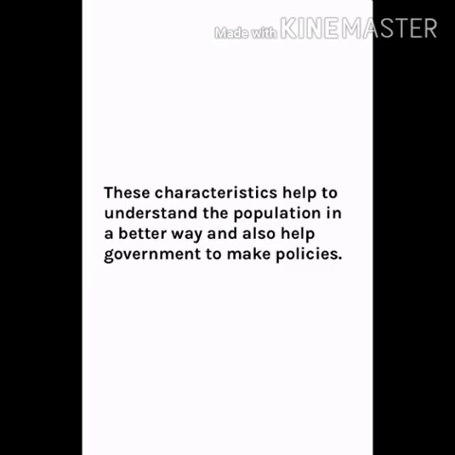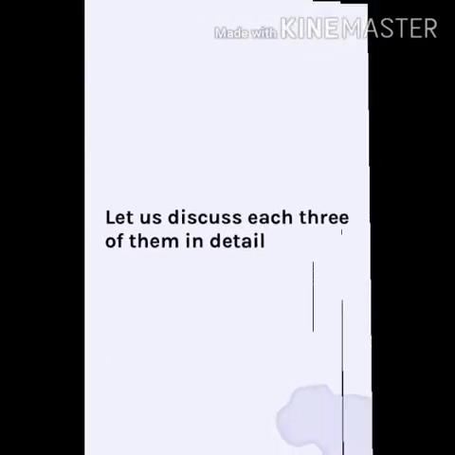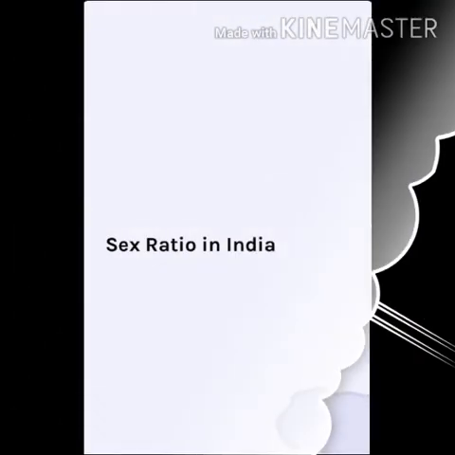It is nothing but the subdivision of the population into various segments to obtain a better understanding, such as we divide them into first, sex ratio, second being the age structure, and then we have the rural and urban population. So these are the various ways in which the quality of population is measured. So firstly, let us start with the sex ratio.